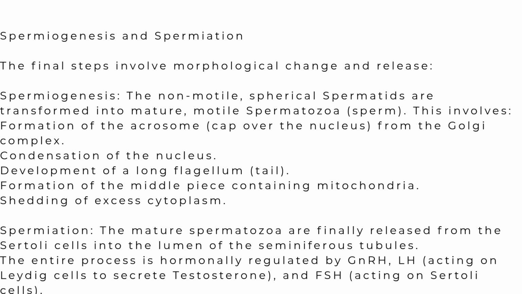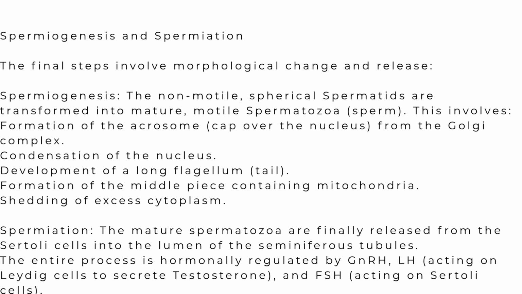The first one is the multiplication phase. The primordial germ cells of the seminiferous tubule undergo repeated mitotic division to produce a large number of spermatogonia. Each spermatogonium is diploid, with 46 chromosomes.